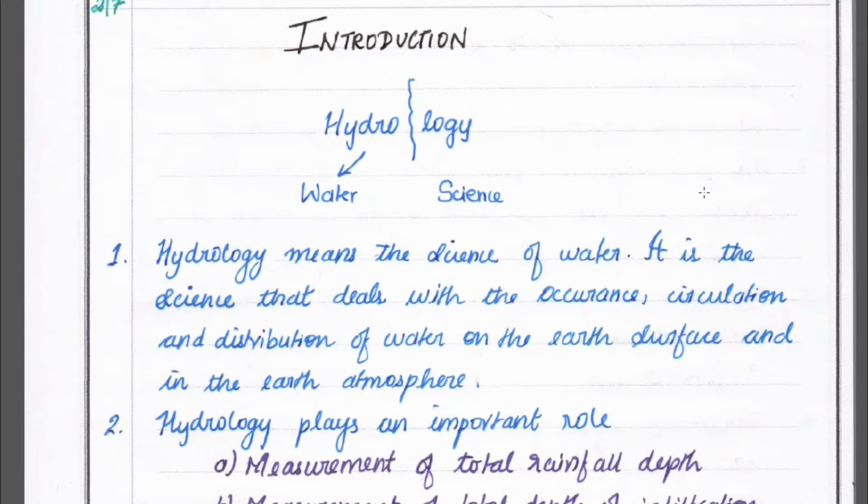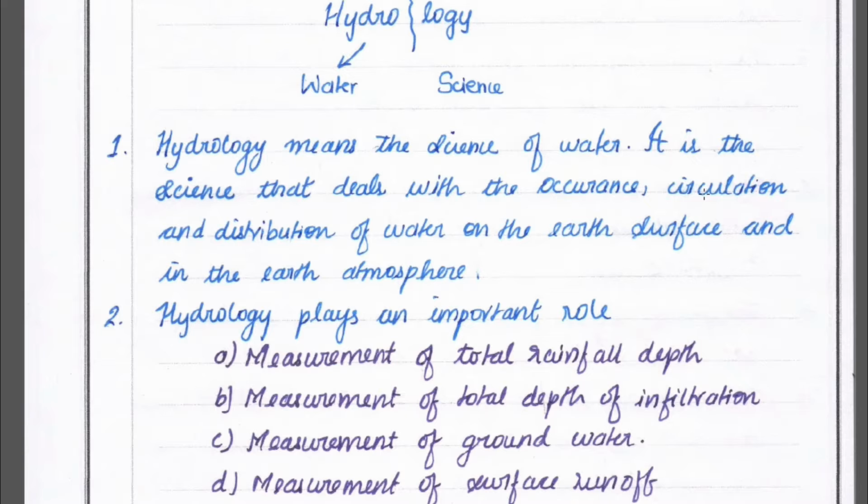Hello friends, today we are going to see the basic concept and data of hydrology. First, let us know what hydrology is. Hydro means water and logy means science, so the science that deals with water is called hydrology. It deals with the occurrence, circulation and distribution of water on the earth's surface and in the earth's atmosphere.